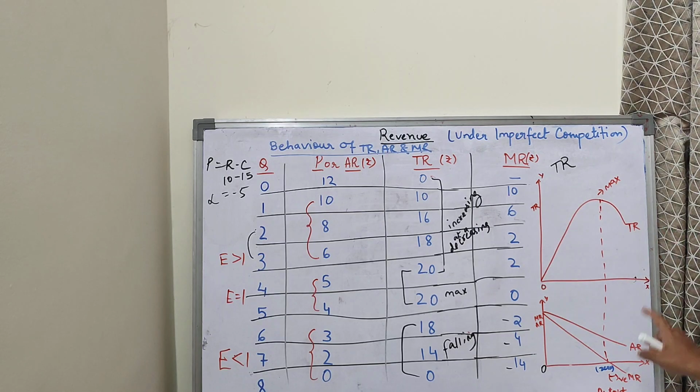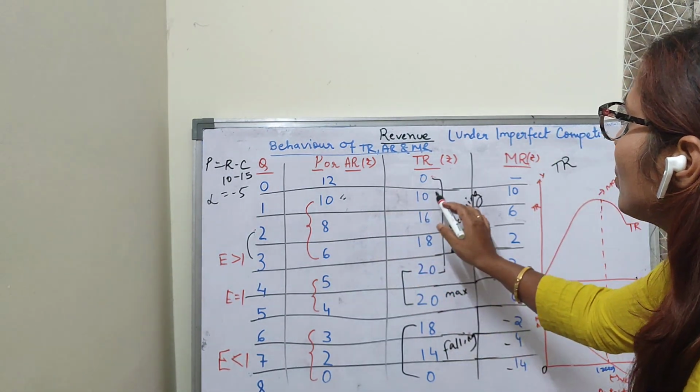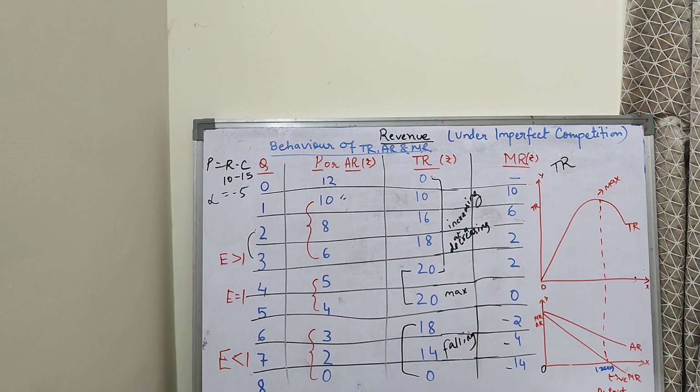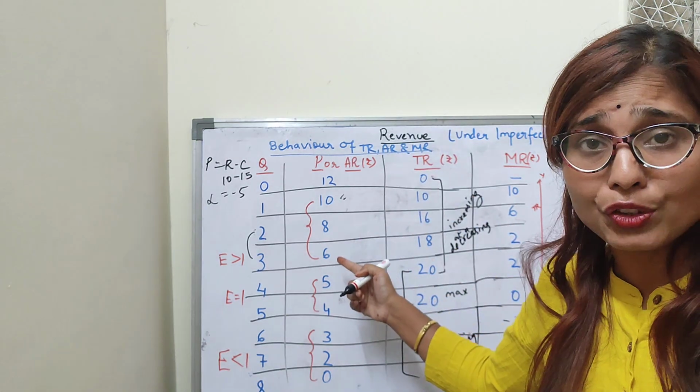Clear? So this is average revenue. You can see it is falling. It starts from the same origin. Average revenue, total revenue, marginal revenue all start the same. So my average revenue is also downward sloping and my marginal revenue is also downward sloping. But one thing to note here is, marginal revenue will fall faster than the average revenue.